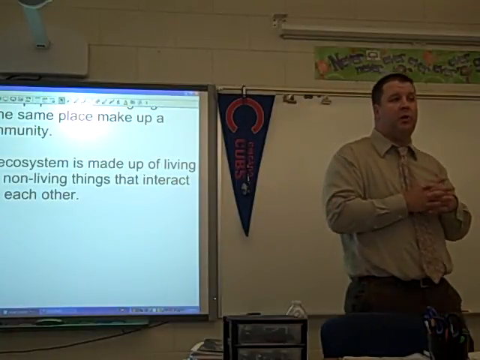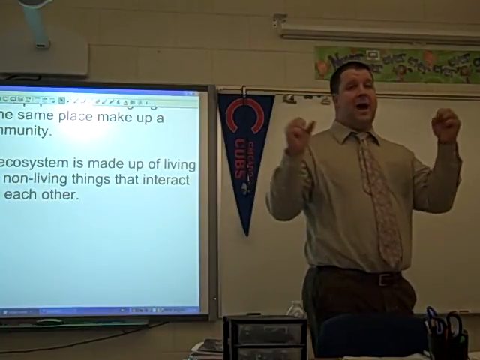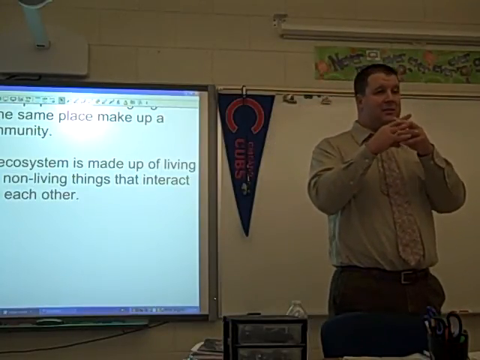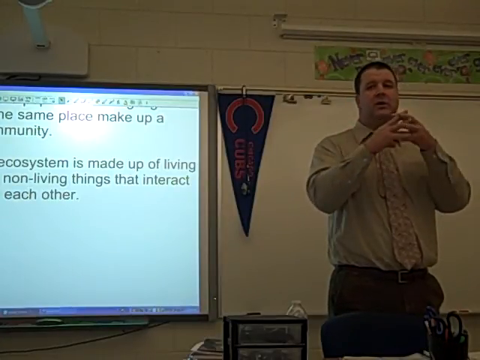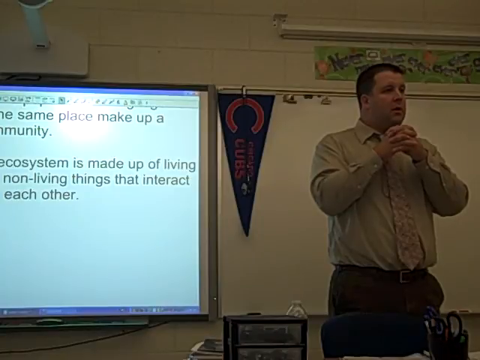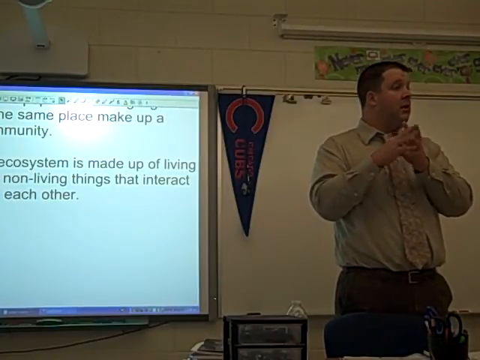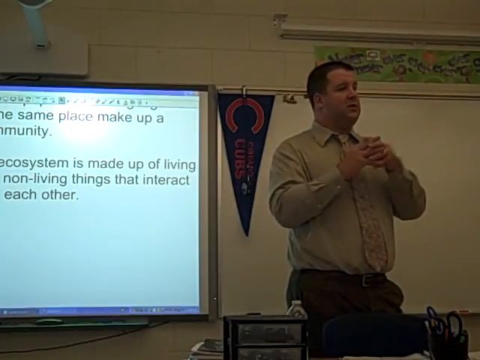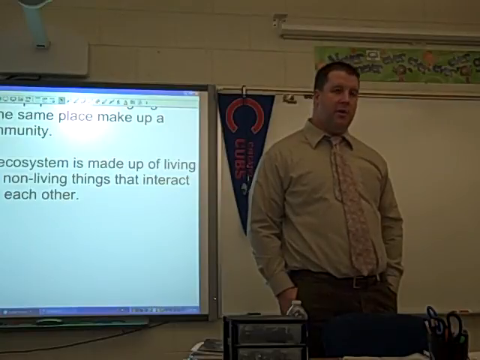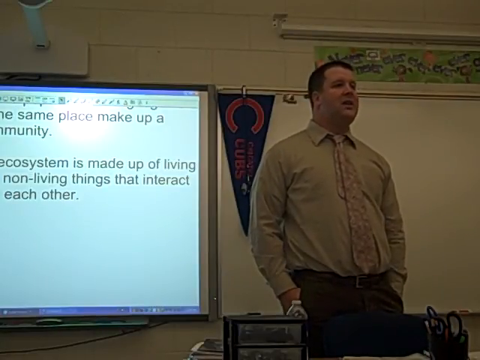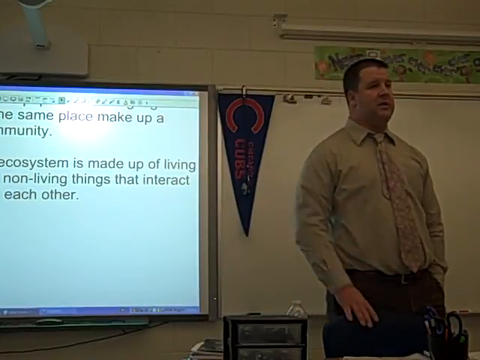Are they going to kill the little polar bears? Are they going to fight for the same food? So how these two are going to interact, we're not sure of. But what's that called? Two populations living together, working together, maybe not working, maybe fighting. How they interact is called what? So you have population. How they interact is called community. Now, what's the ecosystem? What's the ecosystem that these organisms are in?